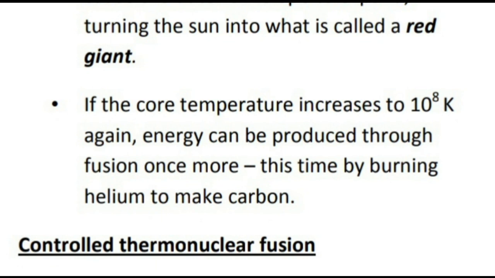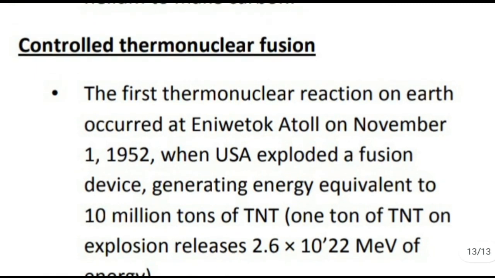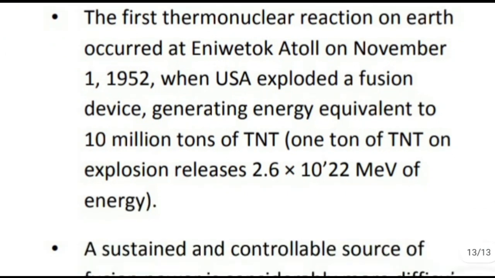The fission bomb, the atom bomb, was used in Hiroshima and Nagasaki. To trigger a hydrogen bomb, we have to blast an atom bomb first, because we need to produce high temperature. So the result of a hydrogen bomb will be highly disastrous. Efforts are taking place to experiment with controlled thermonuclear fusion reaction.